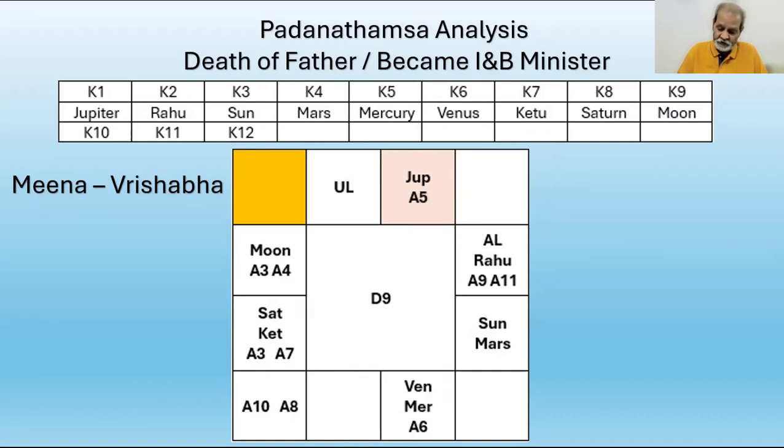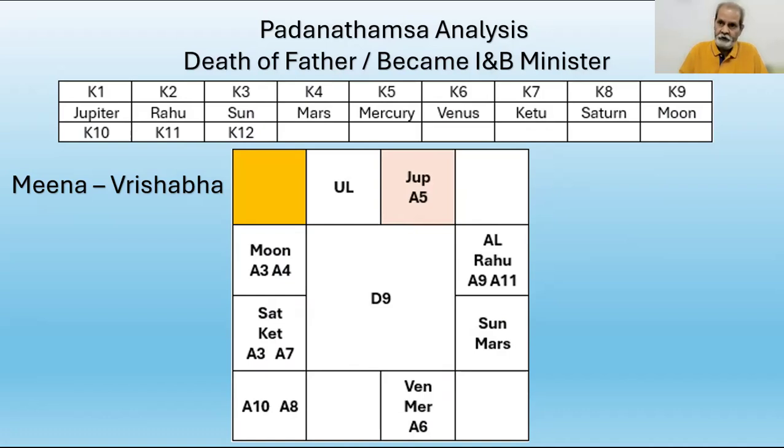The Antardasha sign and the ninth from Antardasha sign must be taken together. Again, A9, Lord of A9 and the ninth Dashakaraka indicate father. That is one group.